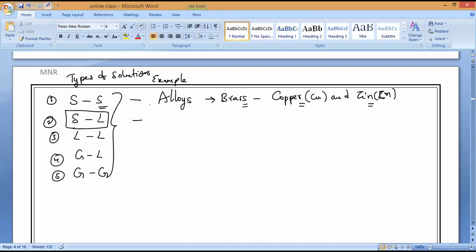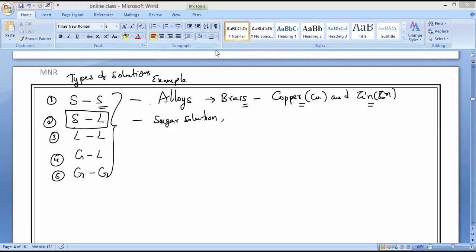Next, solid in a liquid. This is the most famous type of solution. What is the example of solid in a liquid? Sugar solution. Very good. Next one, which is very important, which we use after injuries. Tincture of iodine. You should remember that.